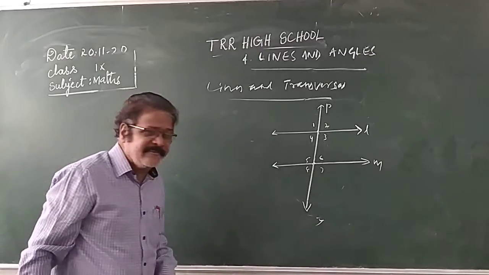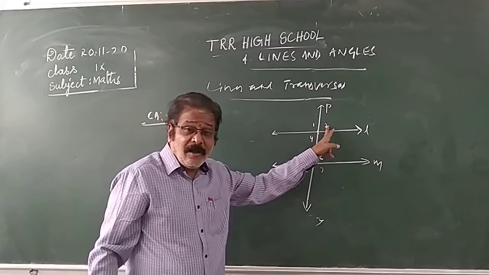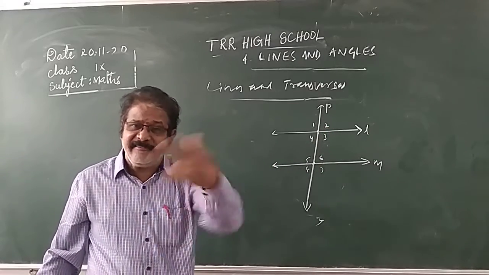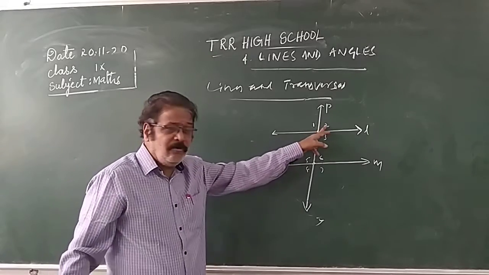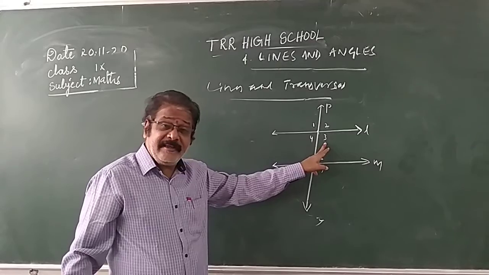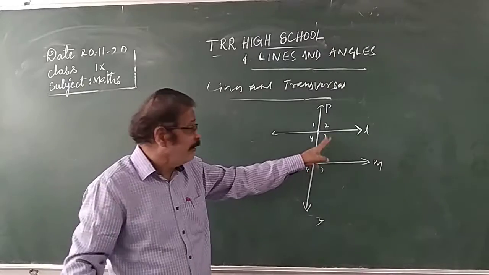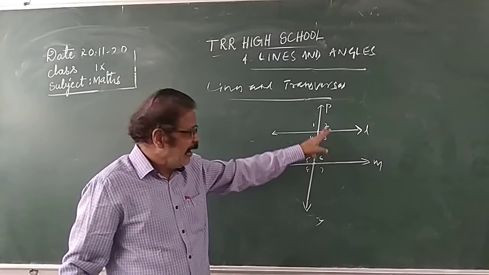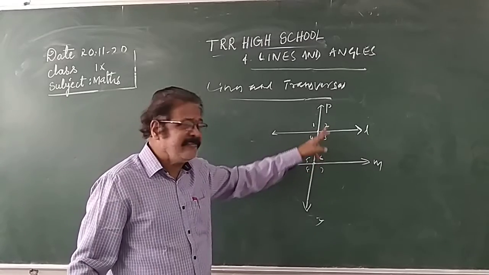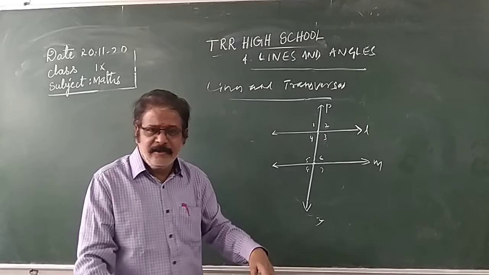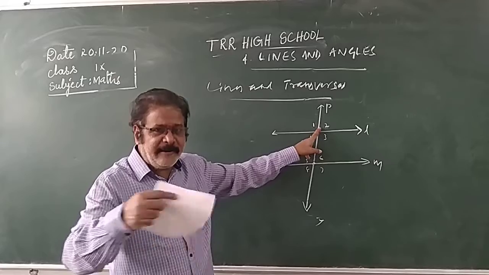So what are corresponding angles? Corresponding angles means one angle from the exterior, one angle from the interior. As I said, one is exterior, one is interior, but they should not be adjacent. Angle 2 is exterior, angle 3 is interior, but angle 2 and angle 3 are adjacent, so they are not corresponding. Adjacent means they are side by side. They should maintain some distance.